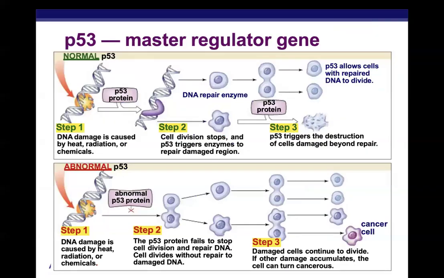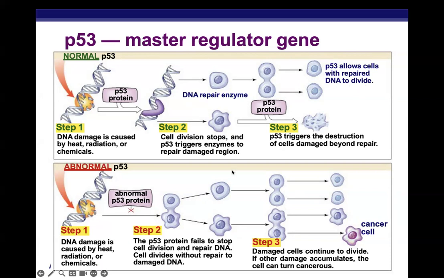So here's a diagram about the normal operation of the P53 gene. DNA is damaged, caused by heat, radiation, or chemicals. Cell division stops and P53 triggers enzymes to repair the damage, and then P53 triggers the destruction of cells damaged beyond repair and allows cells with repaired DNA to divide.